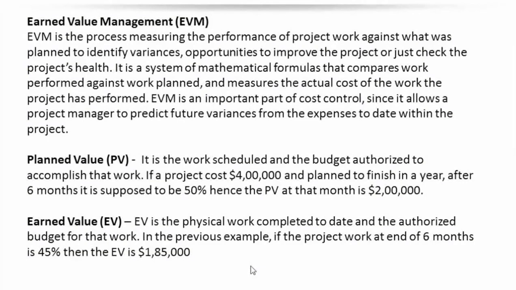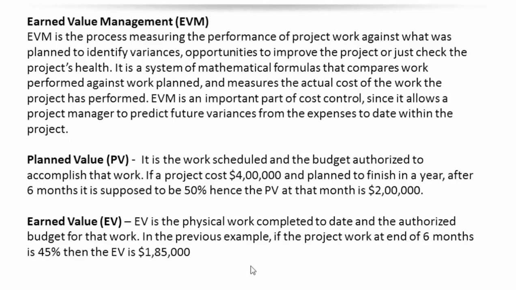It's a system of mathematical formulas that compares work performed against work planned and measures the actual cost of the work the project has performed. The only complexity is that the schedule is also calculated based on dollars. So we have to understand that, and then it is fine.